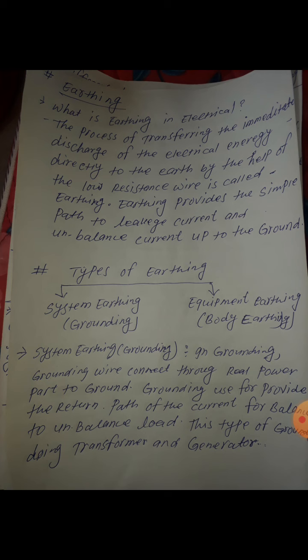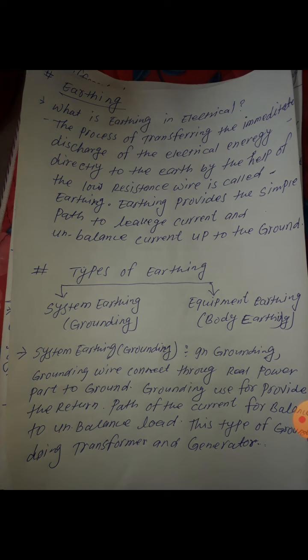How does an unbalanced load come about? This means we have a three-phase supply. Every distribution transformer sends a three-phase supply to one village or area. This three-phase supply has red, yellow and blue.